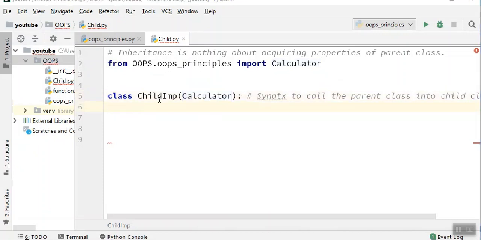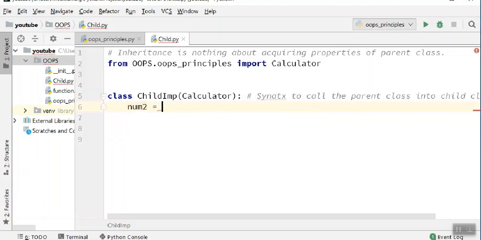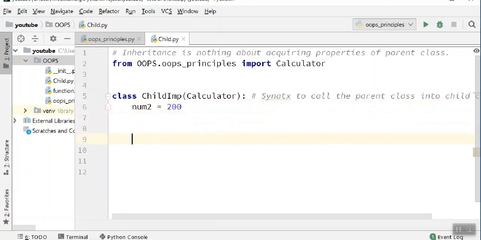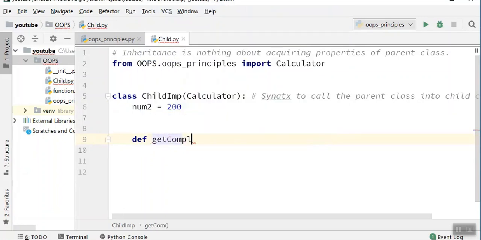Now let me show you how easy it is. I have to define one variable now, for example num2 equals 200, and I will create one more method. You know how to declare a method: there is this identifier called def, and we'll say get complete data.